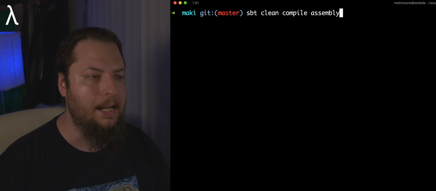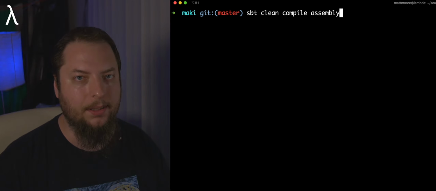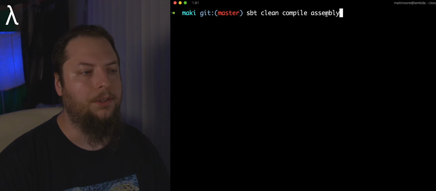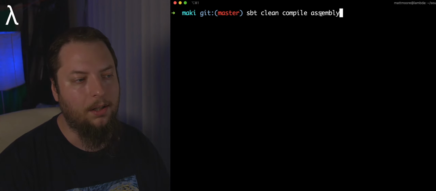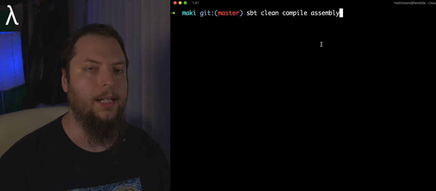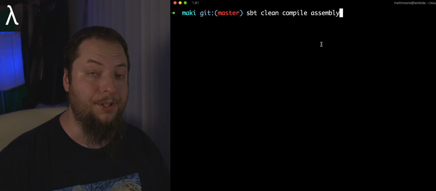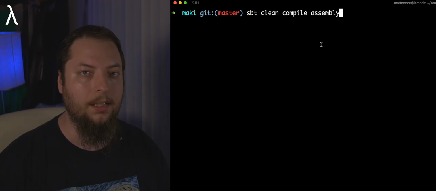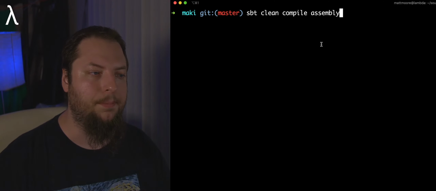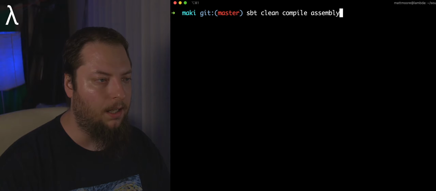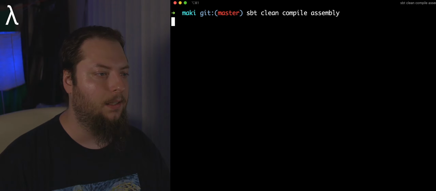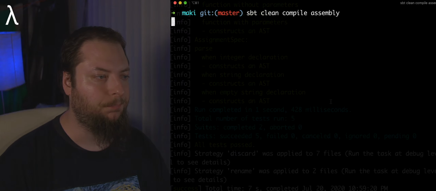I'm not going to get super into that right now, but Google around about SBT assembly and you'll find resources about that. So the assembly task that we add on is going to auto-generate a Java jar file that we can run, but it's a standalone jar file, so we can just run that directly with a Java jar command and pass in our options to it. So we'll run this command here to compile our compiler, and this will take several seconds to run.